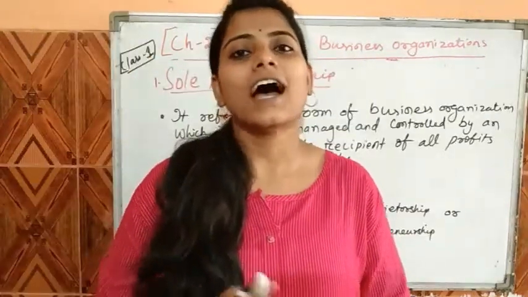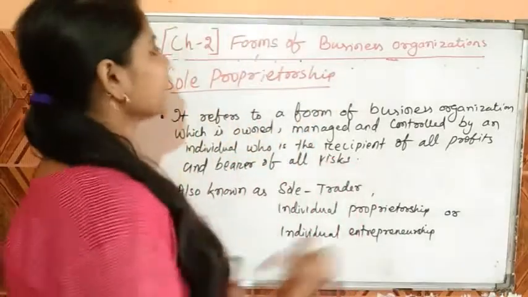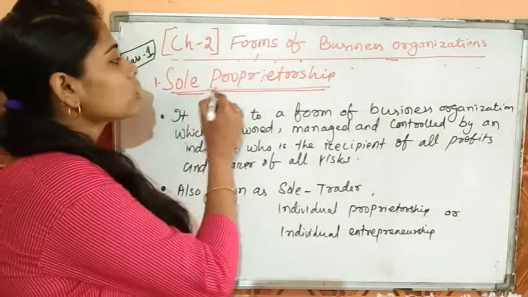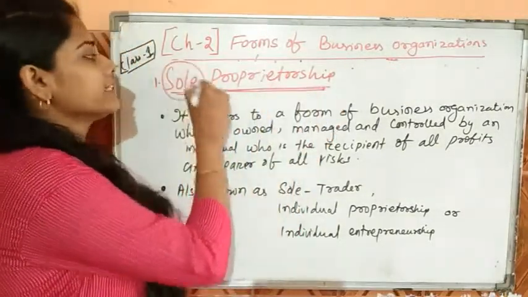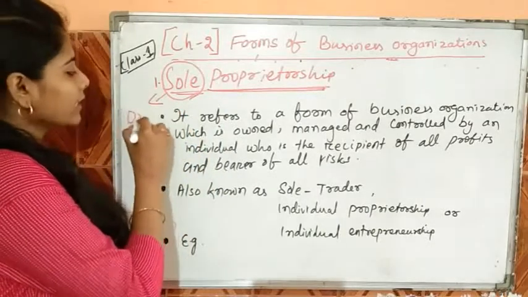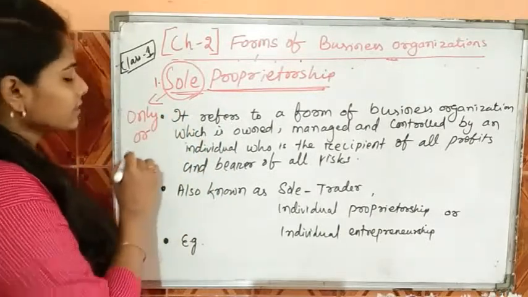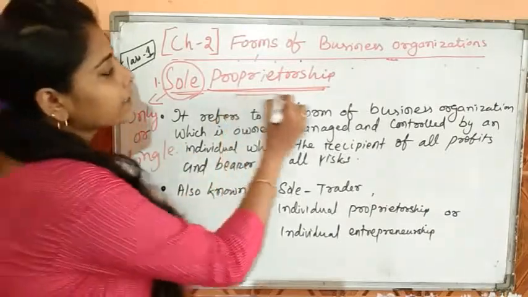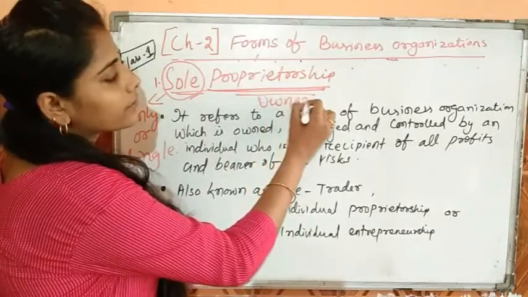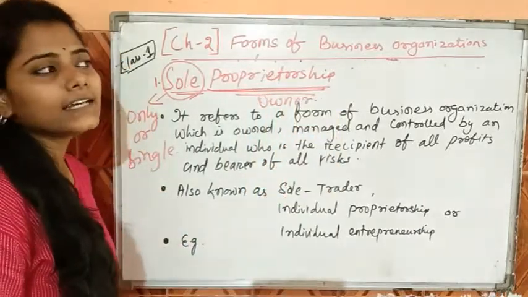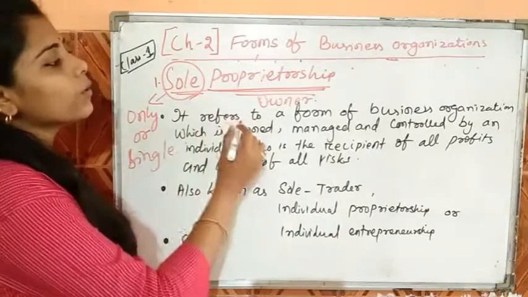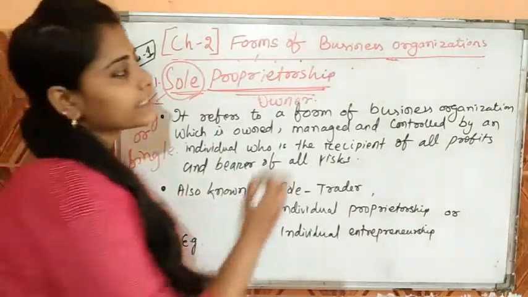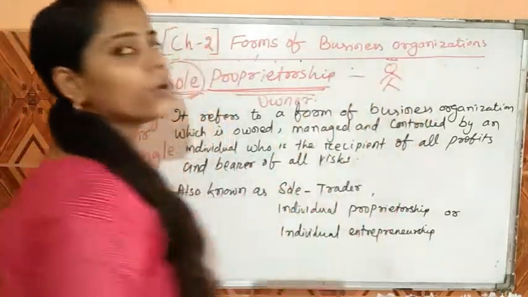First we discuss our first form of organization, that is sole proprietorship. As the name suggests over here, that is sole proprietorship. So sole basically indicates the only or indicates a single, and proprietor is related to your owner. So when we combine this, the word came that single owner or only one owner. That means it is related to a business when there is a single owner.